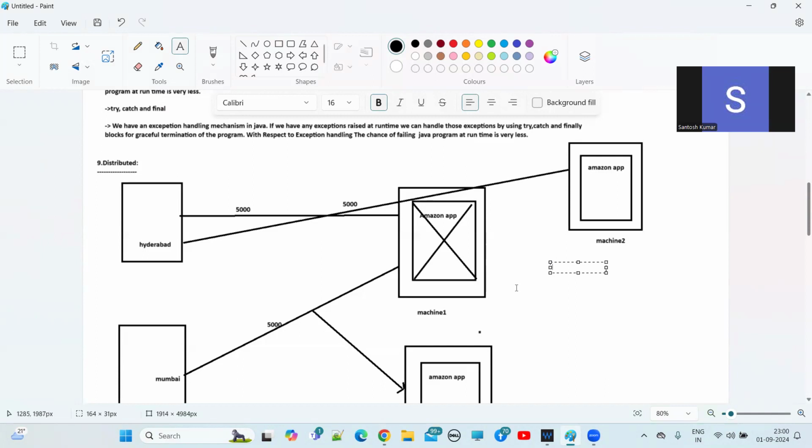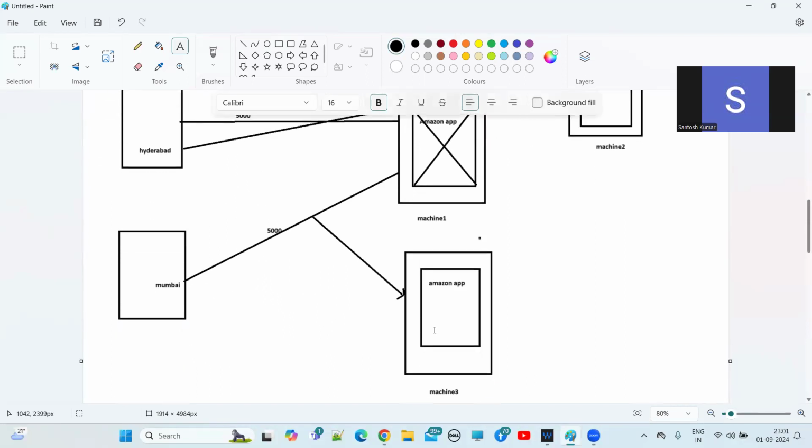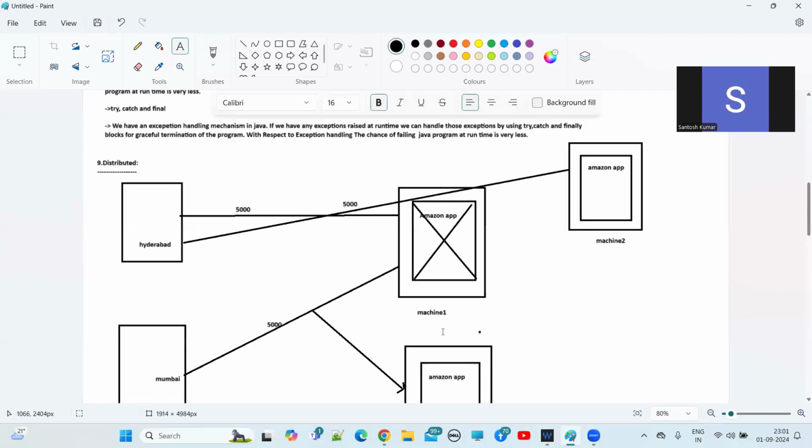But how will the first server take the first 5,000 requests, and how will the second 5,000 requests be taken care of by the second and third machines? How can they know? So there is a concept called load balancer, guys. This is what, guys? Load balancer.